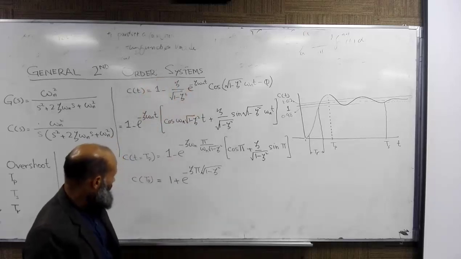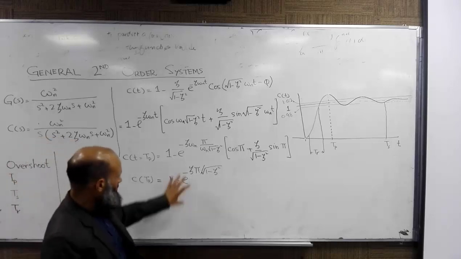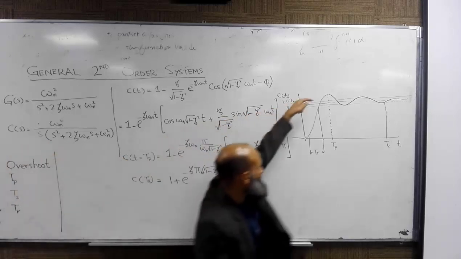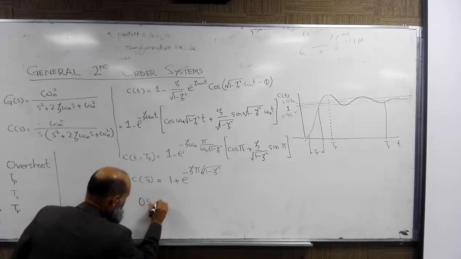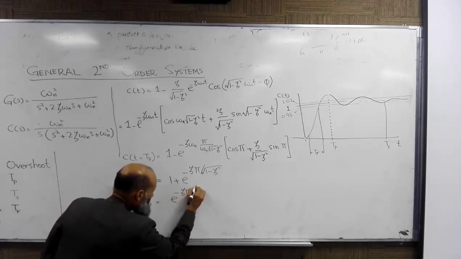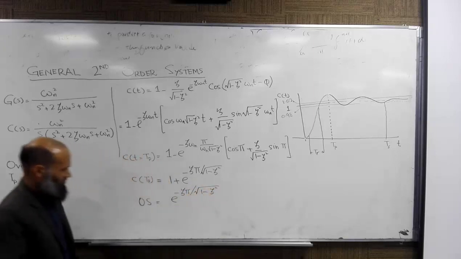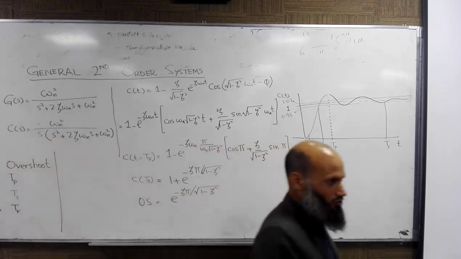So 1 plus overshoot is this value. Overshoot is the peak value minus the steady state value. So overshoot is equal to e raised to the power minus zeta pi divided by the square root of 1 minus zeta square. Is it true? So that is the overshoot.